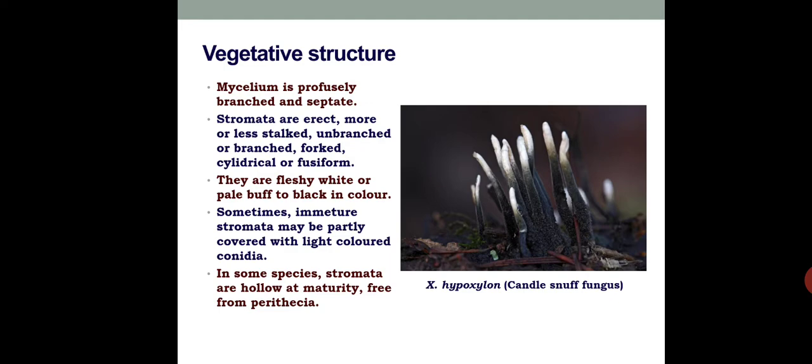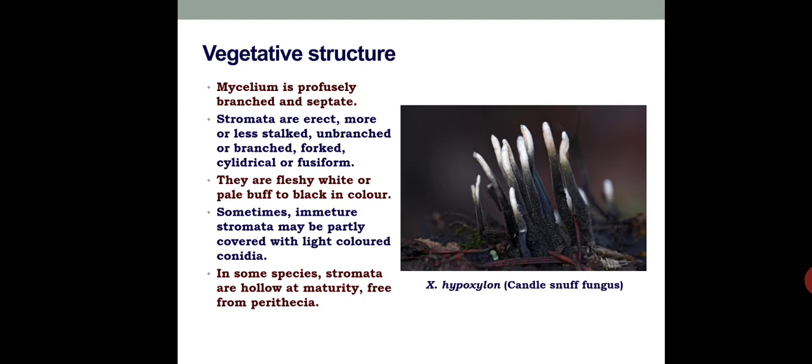And these stromata are fleshy, white or pale buff to black in color, and externally it appears as a slight pale woody color, or buff colored, or black colored. Suppose we are taking a section. Inside we can see the compactly arranged hyphae, it appears like a stem section, a parenchymatous section, and there we can see it's light colored.